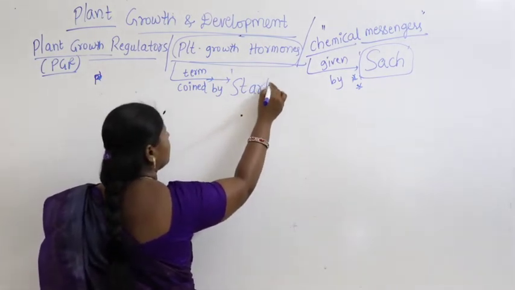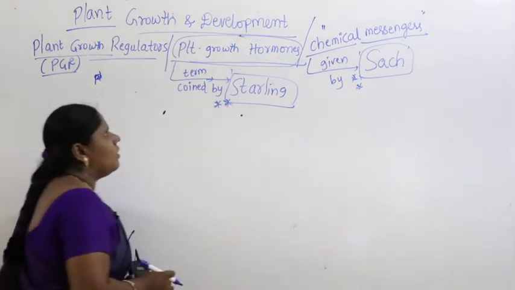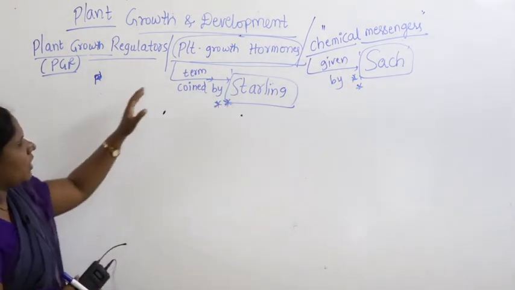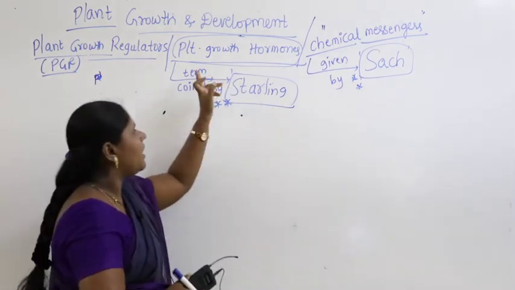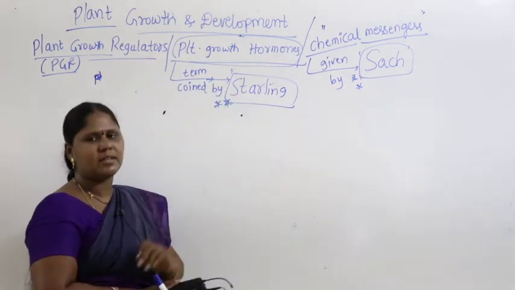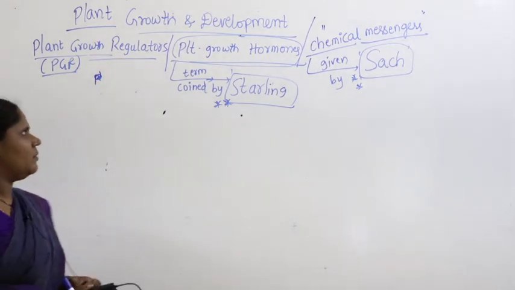So plant growth hormones are called chemical messengers, given by Sach, and the term hormones was coined by Starling. Then why are they called chemical messengers?